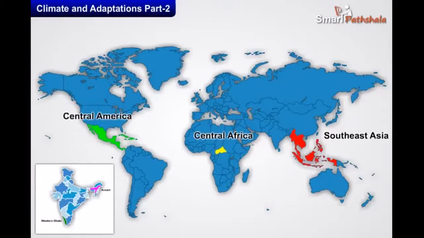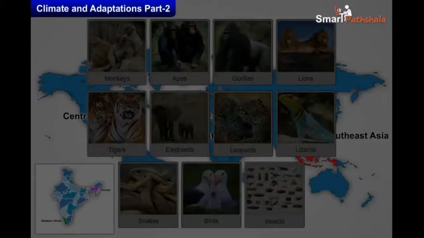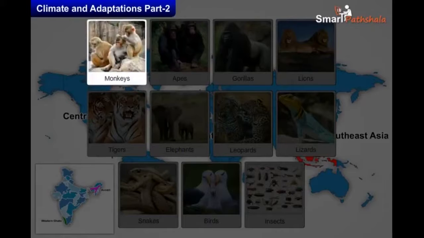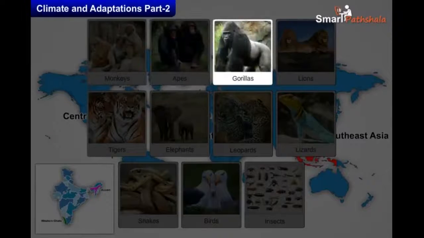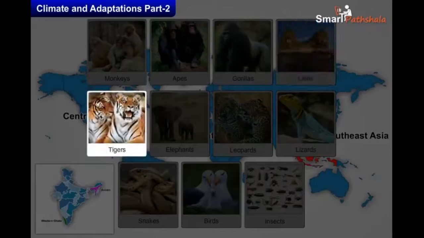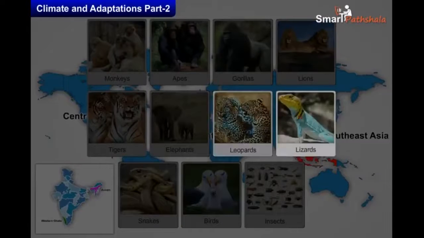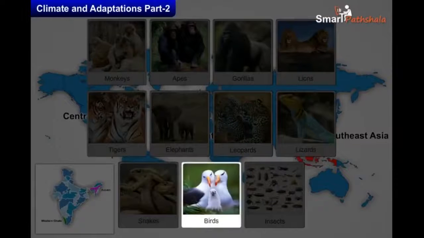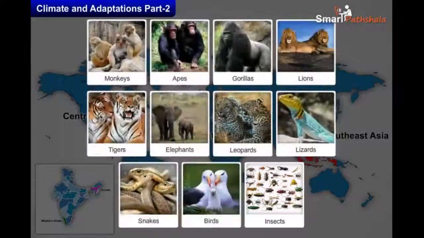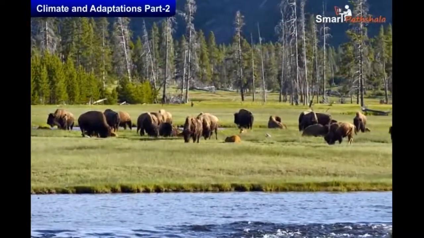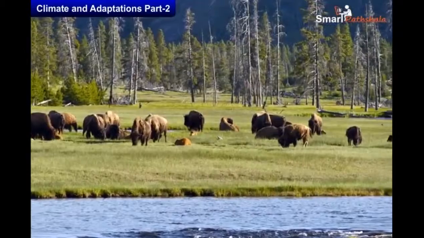Because of continuous warmth and rain, this region supports a wide variety of plants and animals. Monkeys, apes, gorillas, lions, tigers, elephants, leopards, lizards, snakes, birds, and insects are the various types of animals living in the tropical rainforests. Now, let us discuss the adaptations of these animals to a hot, humid climate. As there are a large number of animals in tropical forests, there is huge competition for food and shelter.